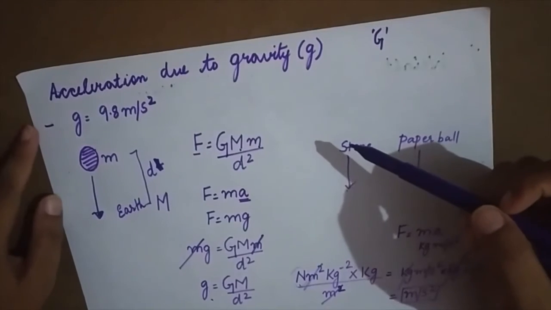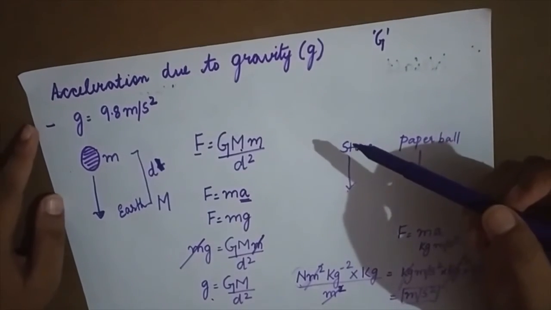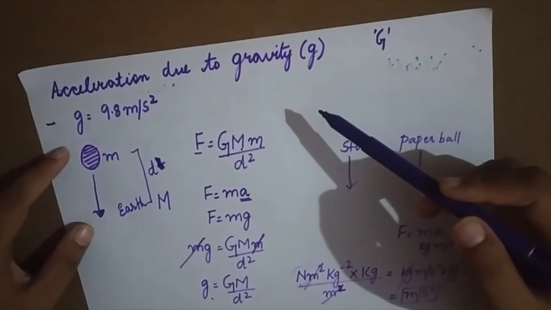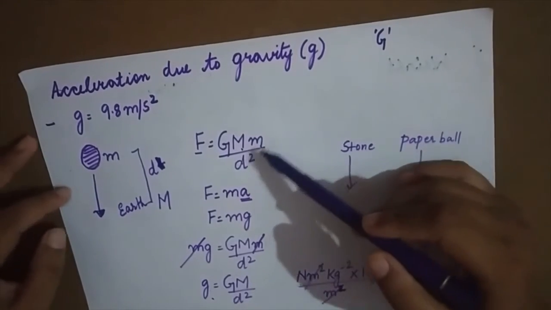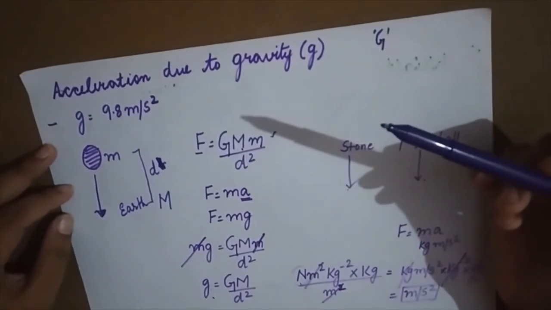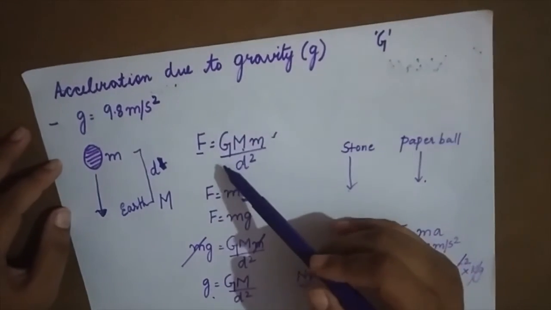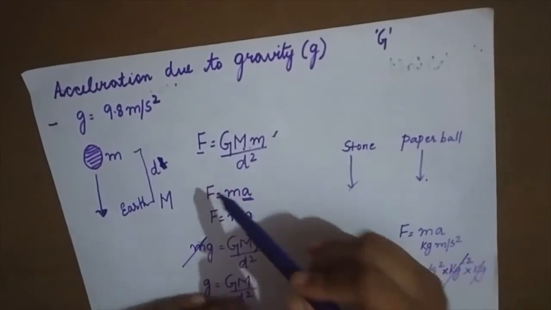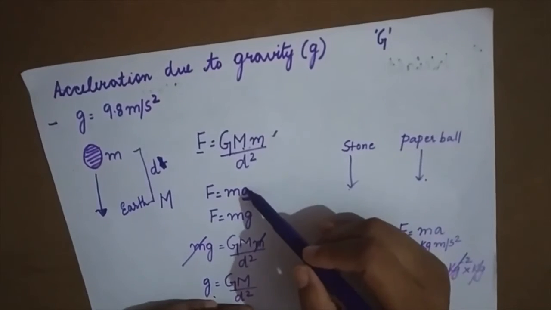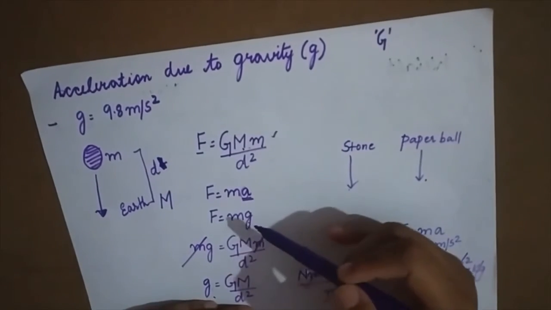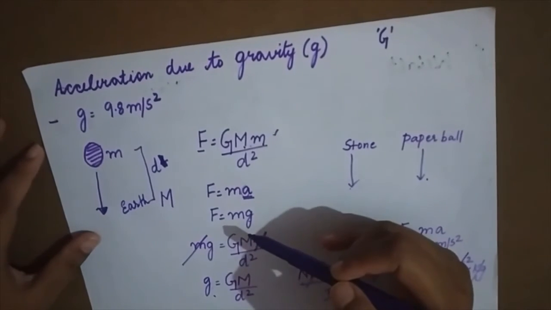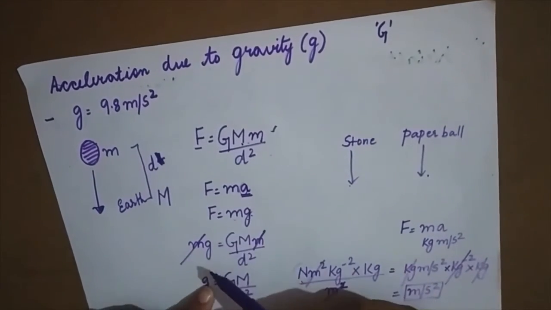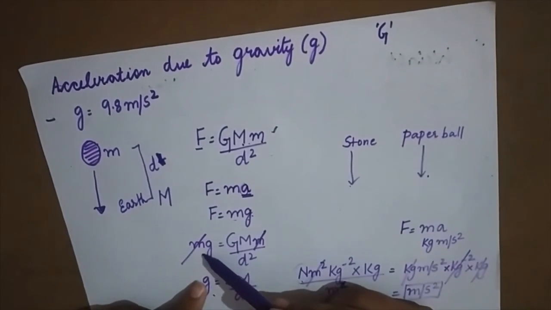According to the universal law of gravitation, each and every object in the universe attracts each other. So the force of attraction between the object and the earth is given by this formula: F is equal to G capital M small m divided by d square. Now we know F is equal to ma. I can substitute this a with g because I'm talking with respect to acceleration due to gravity, so I can write it as mg.